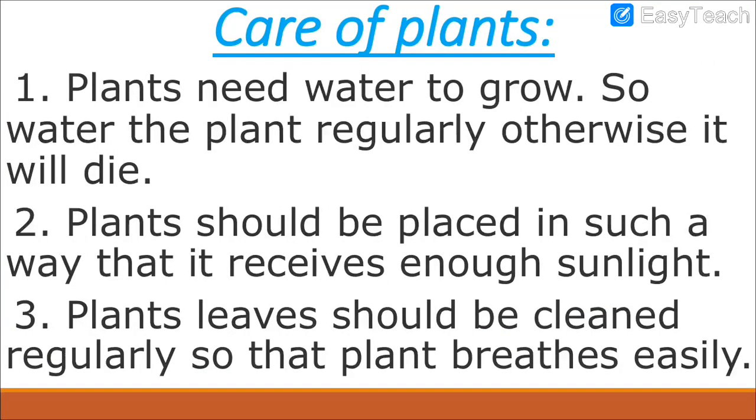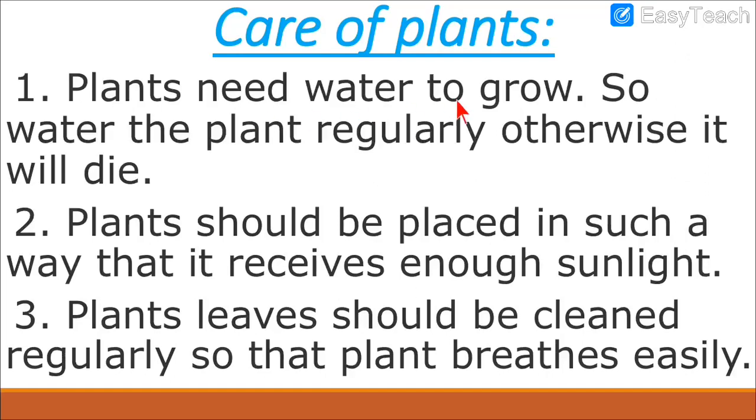See, how to take care of plants. How will you take care of all the plants that we have learned, creepers, climbers, herbs, shrubs, etc.? Plants need water to grow, right? We have to feed them with water. Without water, they cannot grow. So we water the plant regularly, otherwise it will die. It will dry up and finally it will fall down and die.